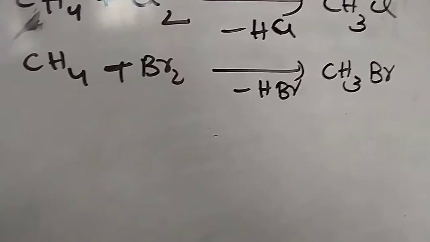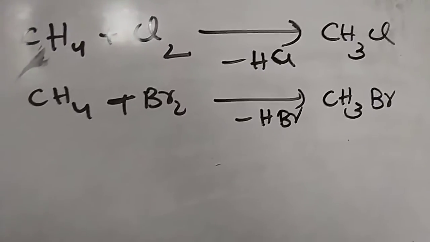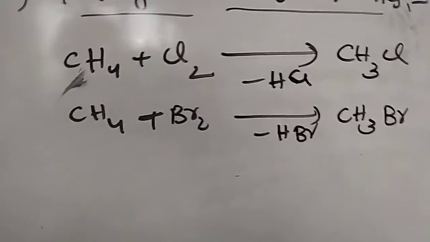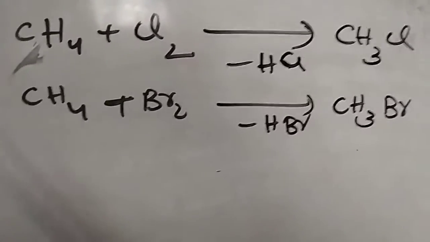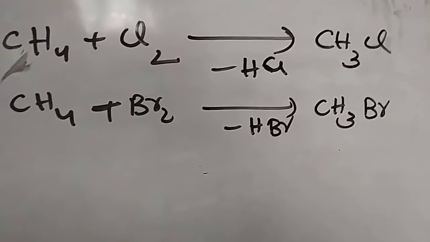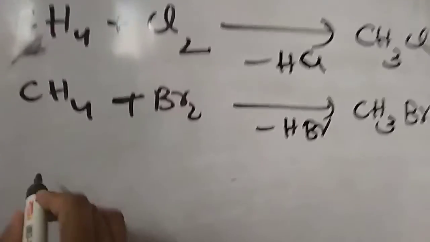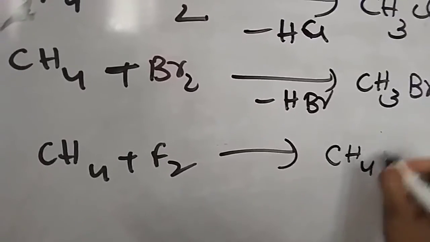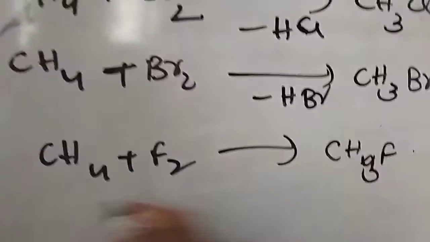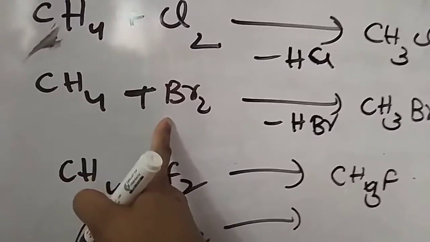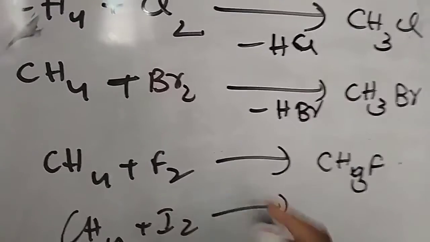Chlorination and bromination are easy because of the properties of chlorine and bromine. Whereas addition of fluorine to the alkane to get alkyl fluoride, CH4 reacting with fluorine giving CH3F, is not an easy task. Like that, CH4 reacting with I2 gives CH3I. This is called chlorination, bromination, fluorination, iodination.